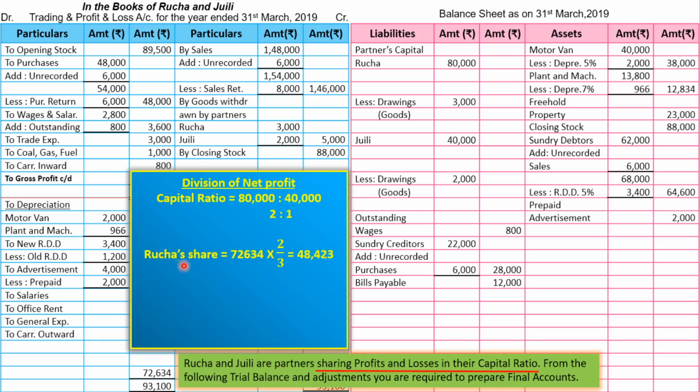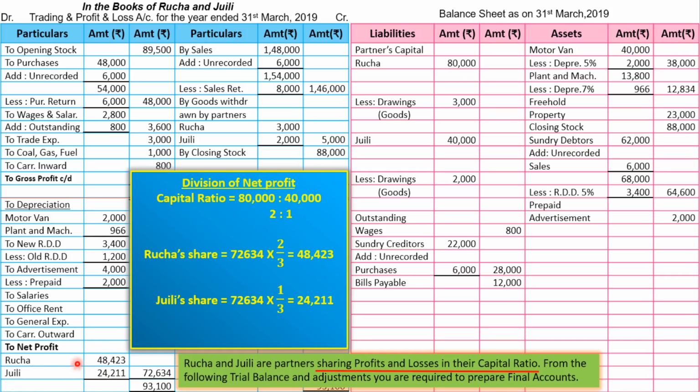So Rucha's share will be 48,423 and Julie's share will be 24,211. Now how to present this? First we are going to write to net profit, and we are going to write name of the partners, and Rucha's share of net profit was 48,423 and Julie's share of net profit was 24,211. This net profit will be transferred to respective capital account.